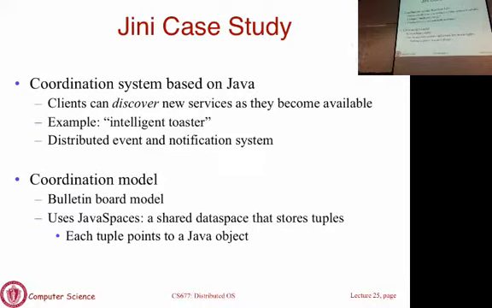So Genie is Java-based middleware that allows you to discover new services on the fly and use them as and when you want them. And the best example of this is, let's say you take your tablet or your laptop computer and you show up to your friend's house or your friend's dorm room to work on a project. Now you want to print something on a printer. It's a new environment, so typically you may not have configured a printer a priori. You may have configured printers for your own home or your office, but not in your friend's network environment.